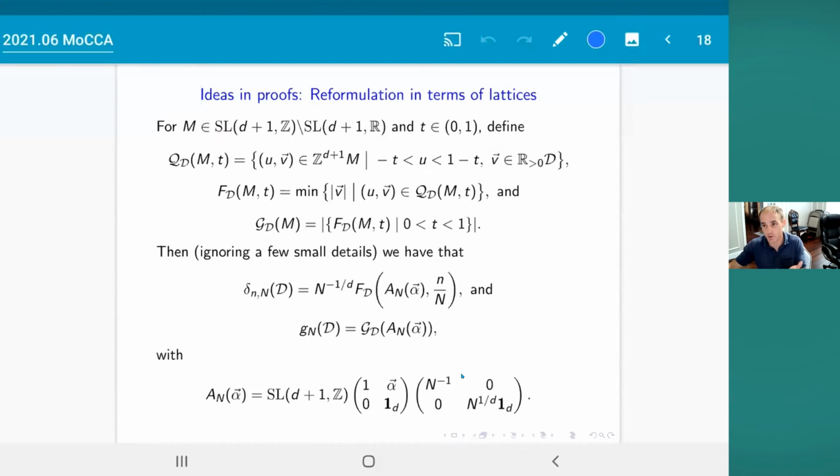And you can use that together with some other arguments from homogeneous dynamics to try to understand what happens for typical values of alpha. So when you're trying to prove that something happens for almost every alpha, what you need to do is come up with examples of lattices in the space that exhibit the behavior that you're interested in, or maybe neighborhoods of lattices that exhibit that behavior. And then you know that as you vary n, you're going to visit those neighborhoods infinitely often. So that's really the power behind this machinery.